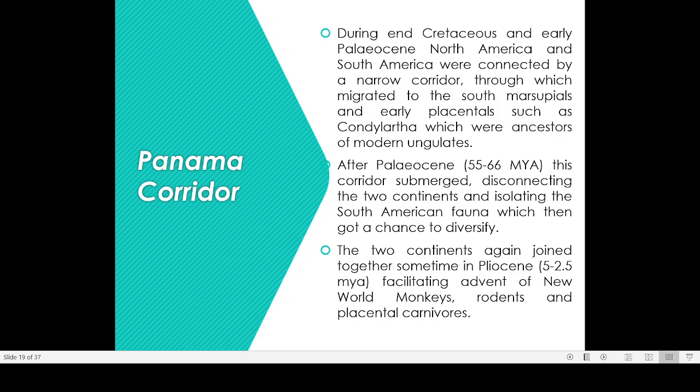Now we have to study about the Panama corridor. Regarding the Panama corridor, during the Cretaceous and early Paleocene, North America and South America were connected by a narrow corridor, through which marsupials and early placentals such as Condylarthra, which were ancestors of modern ungulates, migrated to the south.